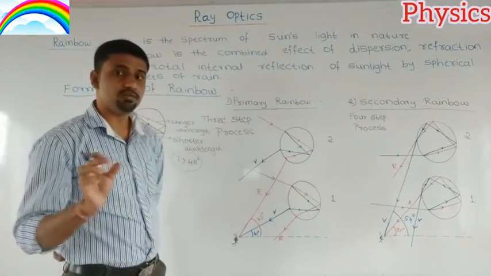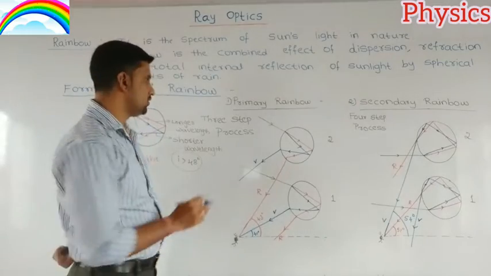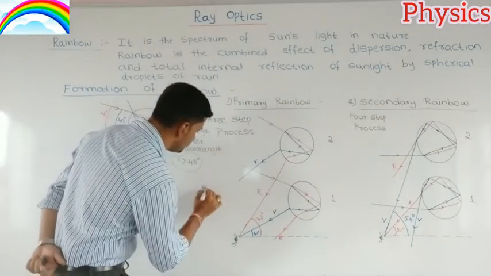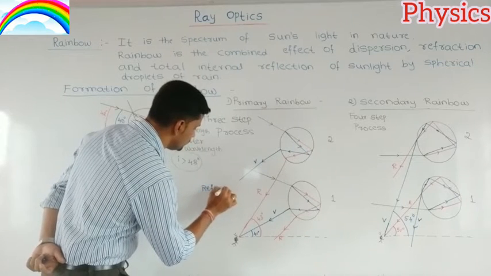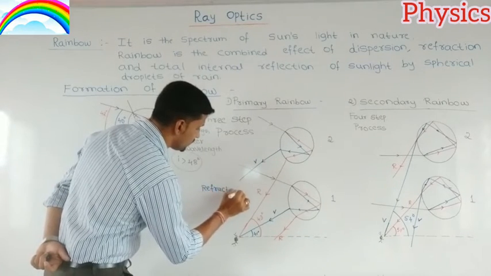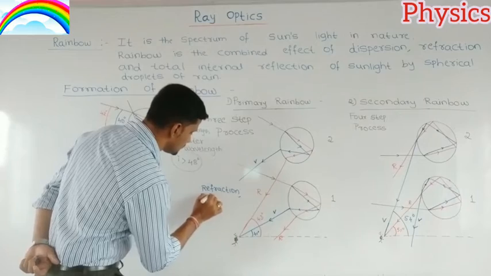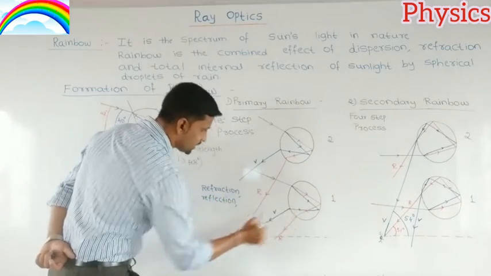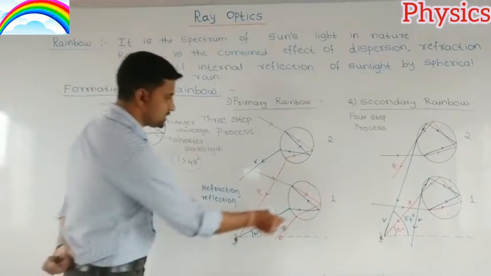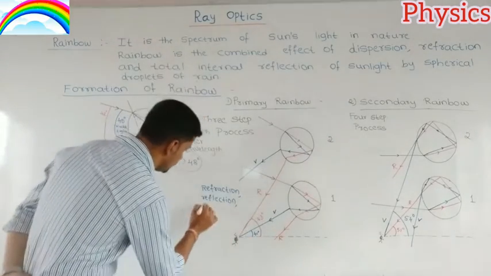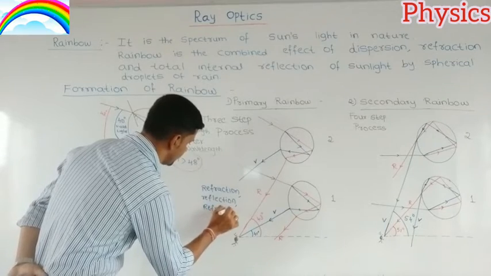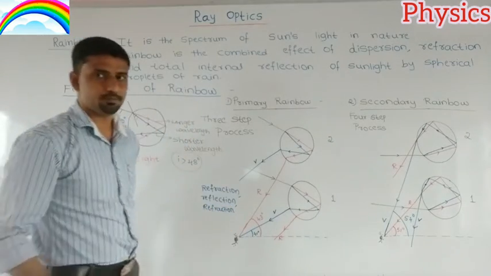So we will see there are three steps. One is the refraction, another one is the reflection, and the third one is again when it comes out, the rays of light undergo refraction. So it is a three-step process.